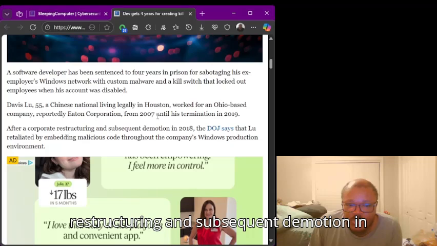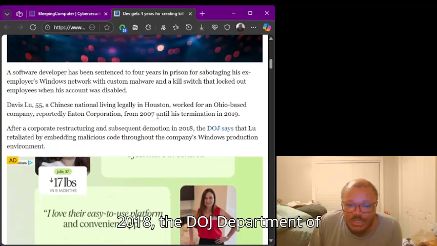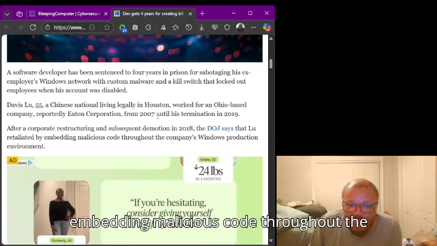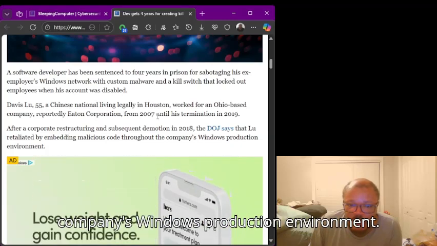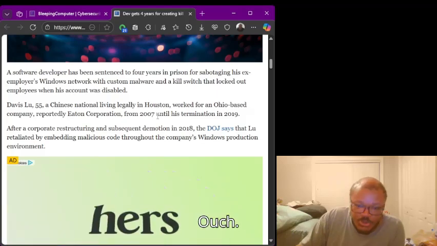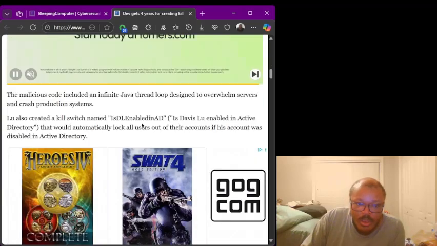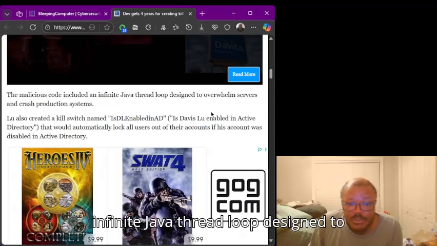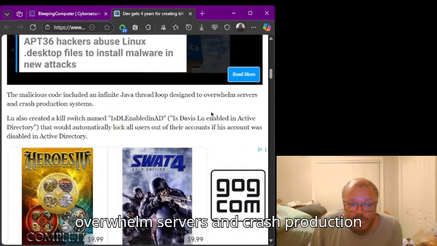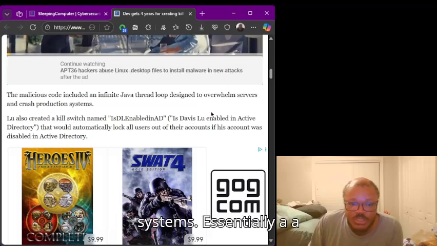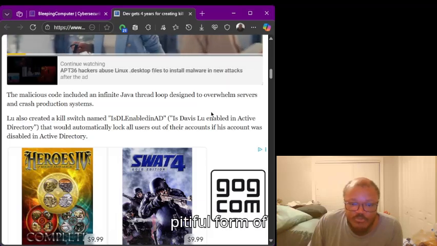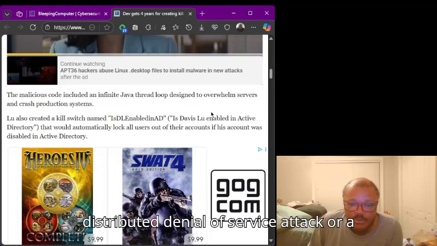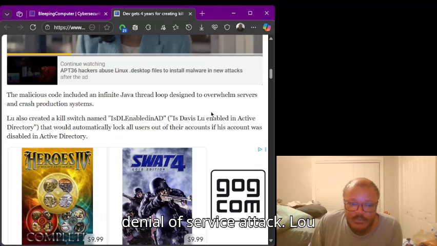After a corporate restructuring and subsequent demotion in 2018, the DOJ, Department of Justice, says that Liu retaliated by embedding malicious code throughout the company's Windows production environment. Ouch! The malicious code included an infinite Java thread loop designed to overwhelm servers and crash production systems. Essentially, a pitiful form of distributed denial of service attack or denial of service attack.